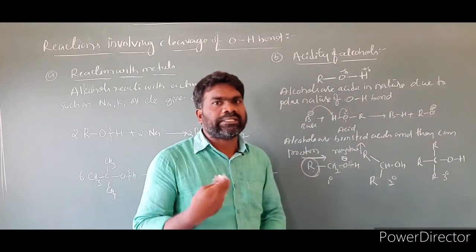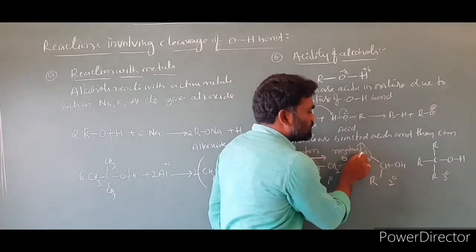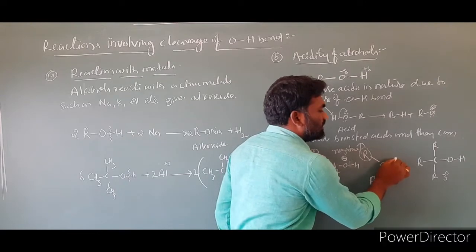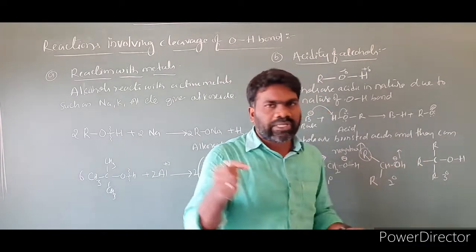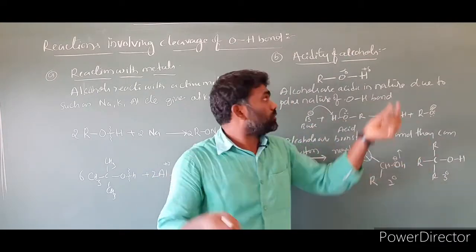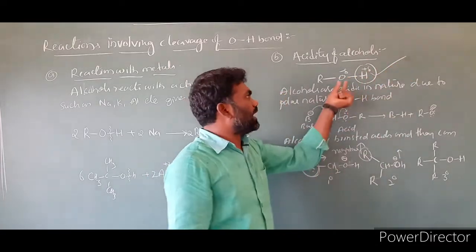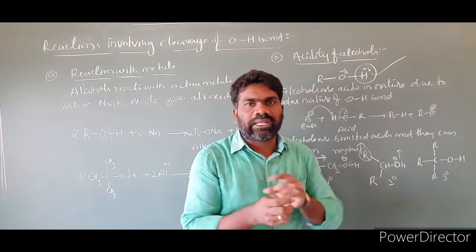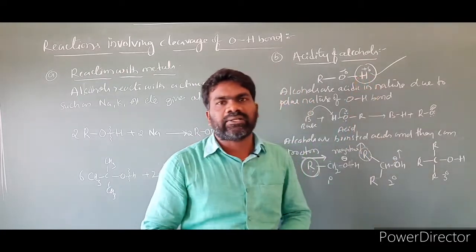When the electron donating groups increase, what will happen? This alkyl group is donating electrons to this carbon, and as a result the electron density on this oxygen is going to increase. Negative charge is going to increase. This negatively charged oxygen holds the hydrogen very tightly, making the hydrogen unable to go. If the negative charge is lesser, this hydrogen will come outside very easily. If the negative charge is more on the oxygen, this oxygen tightly holds this hydrogen. Hydrogen cannot come outside very easily. As a result, the acidic nature is going to decrease.